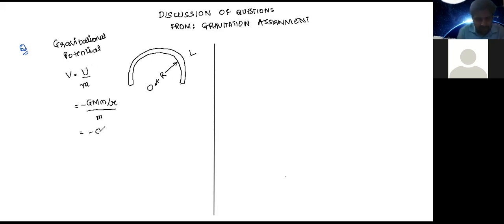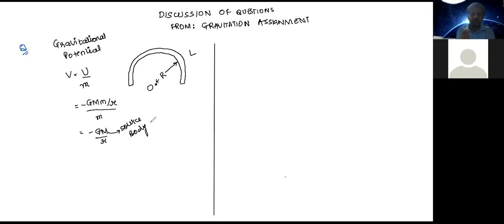So we'll have minus GM by r, where this M is basically the source body due to which the potential is being calculated.